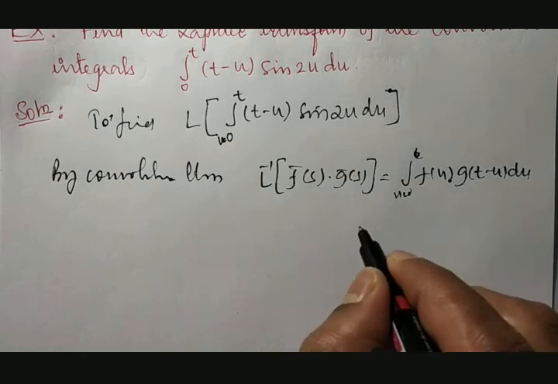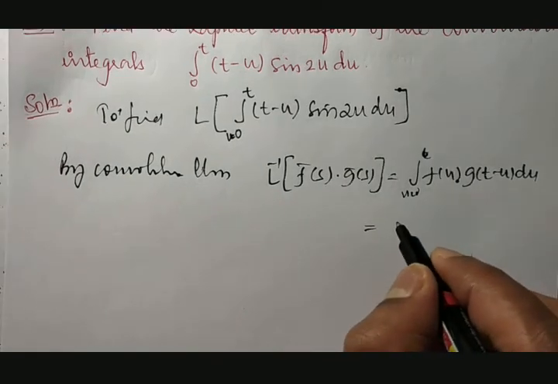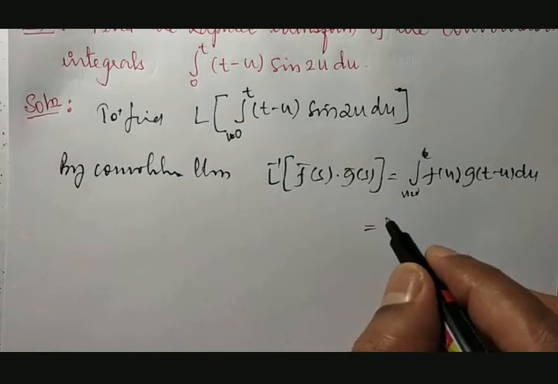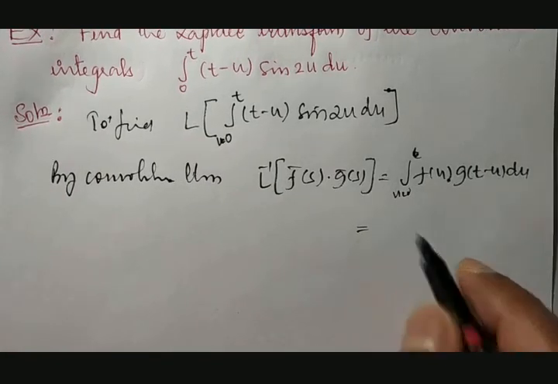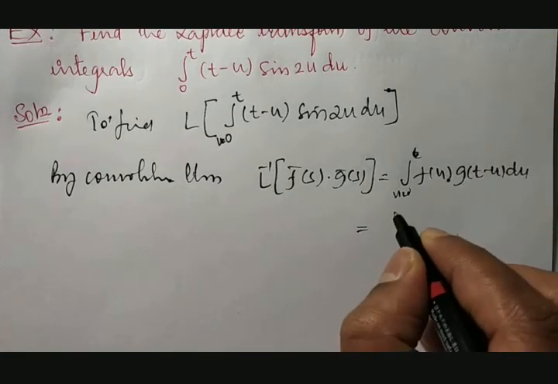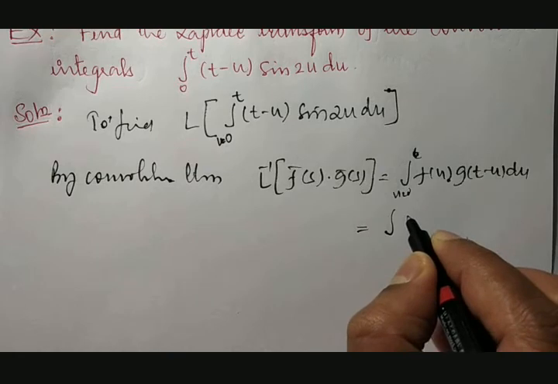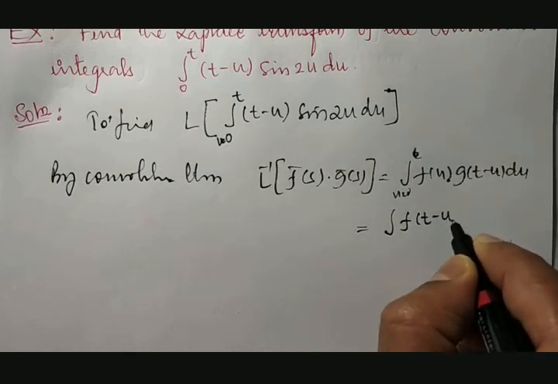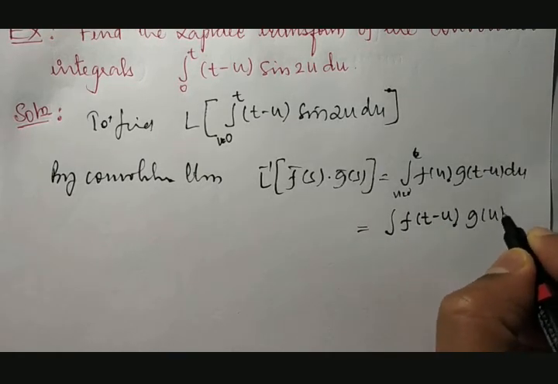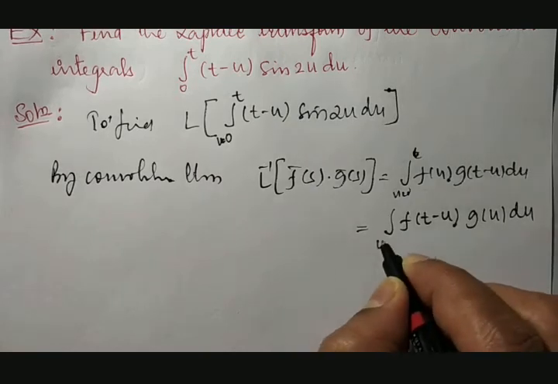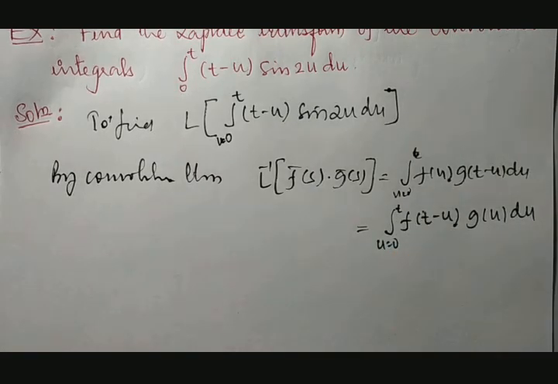Or, because we know that the convolution of f of t star g of t is equal to the convolution of g of t star f of t, it is the integration of f of t minus u into g of u with respect to u between u equal to 0 to t.